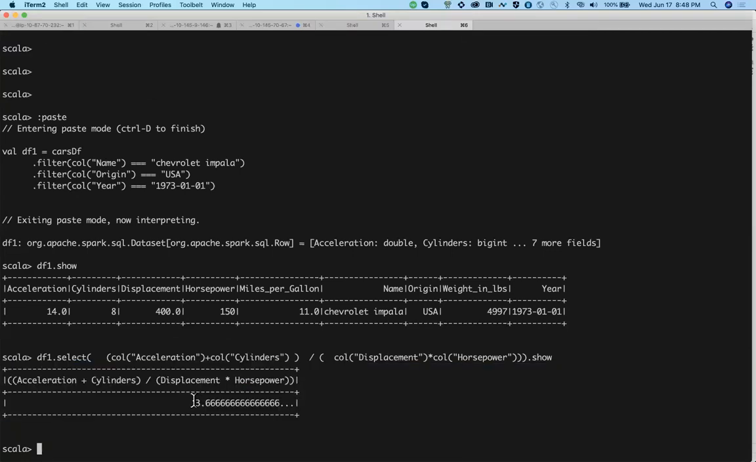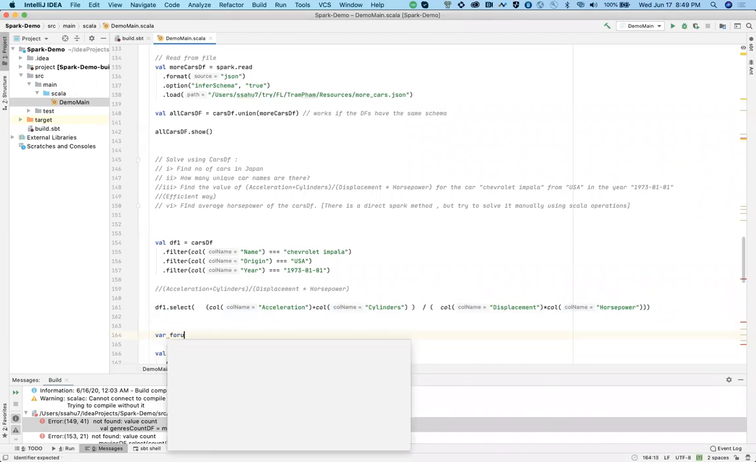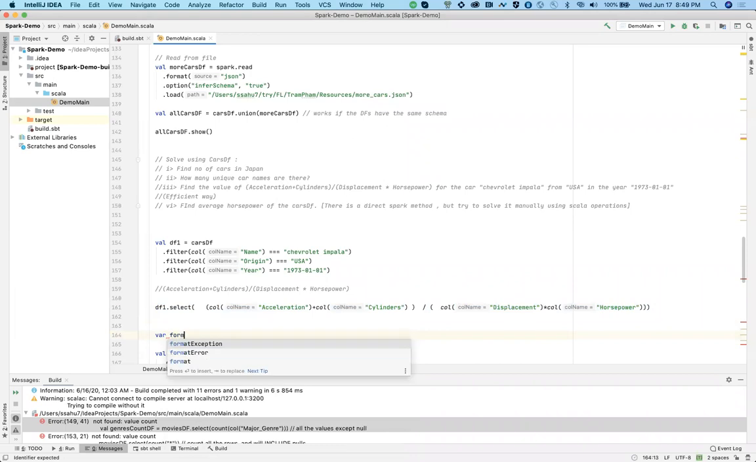Now how would you get this value into a variable, right? This is still in a data frame, correct? Let's say you want to calculate something from a data frame and finally take that value into your actual function. So let's say you got something over here. Now you want to, let's say the variable is called, maybe formula result.